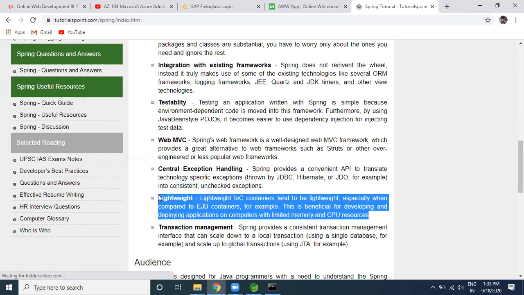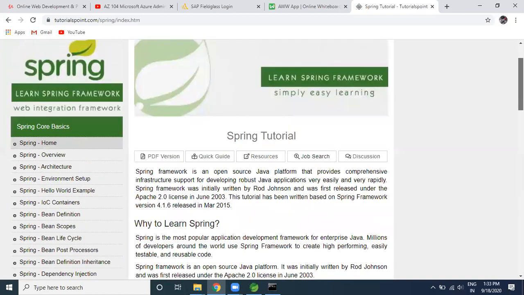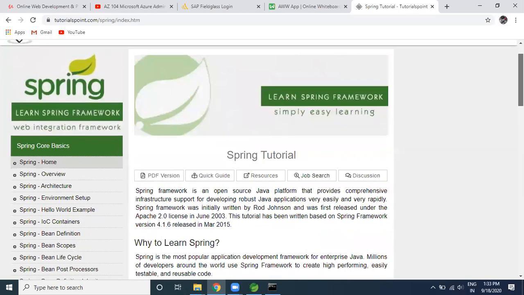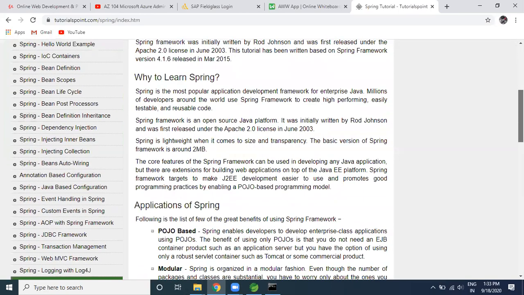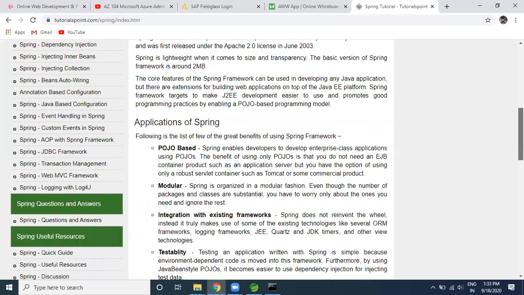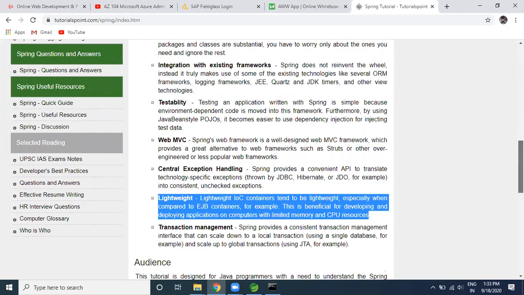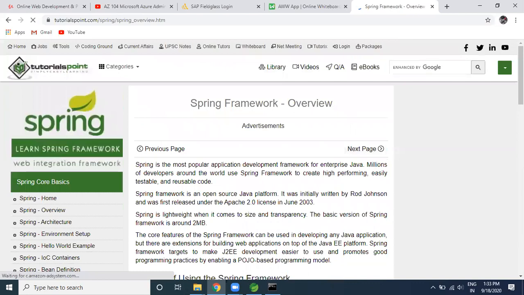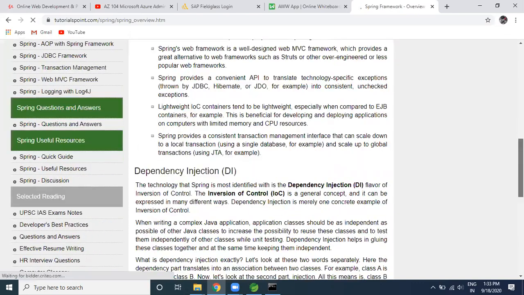Even if you have heard about one framework, I forgot the name. One framework was there which was very heavyweight, and that framework was very horrible, very heavy indeed. I will let you know the name of that framework. But Spring is one of the best frameworks as of now in the market. Okay, let me proceed further.